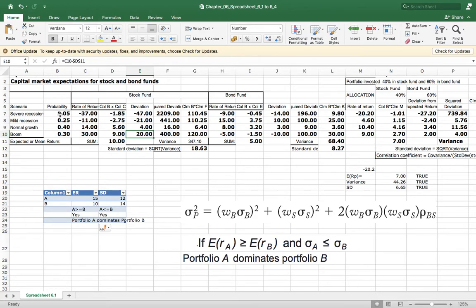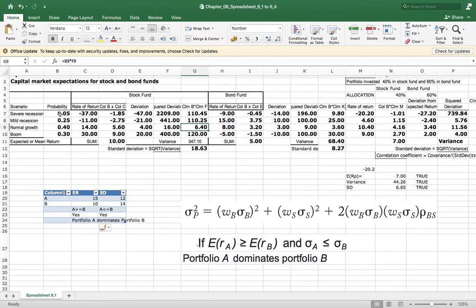Now what do we want? For calculating the variance and standard deviation, we don't need these negative signs. So what we will do? We'll square the deviation. Once we square the deviation, we get all the square deviations, and we multiply with the probability, like 2209 multiplied by 5%, 110.45. 441 multiplied by probability 25%, 110.